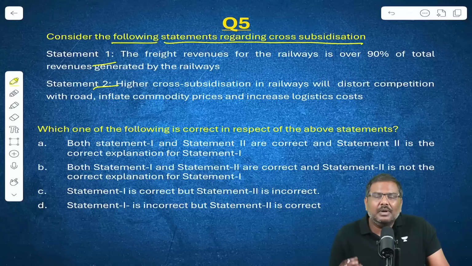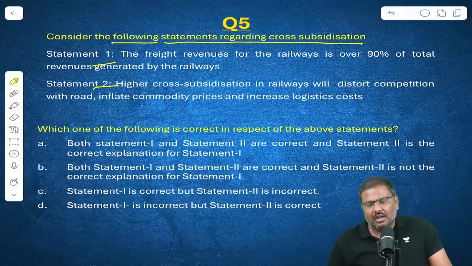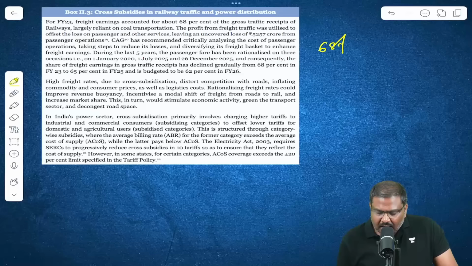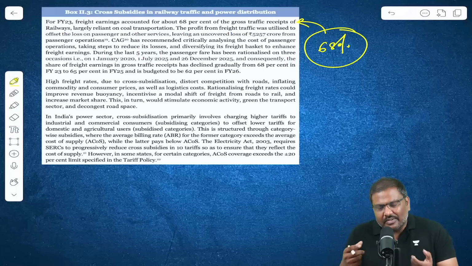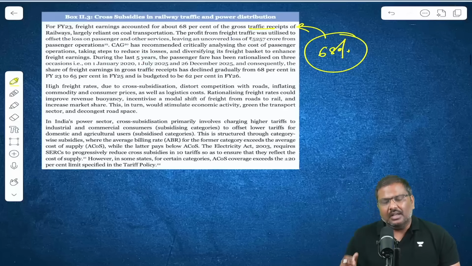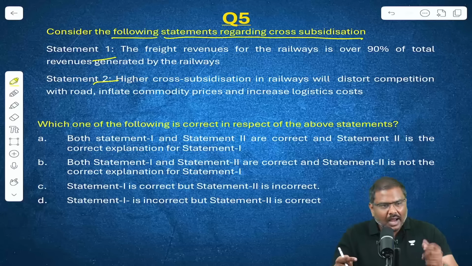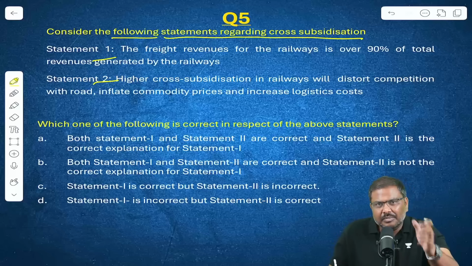That is poor people who are traveling in railways, poor households or middle class households which are purchasing electricity, etc. So according to the economic survey, around 68% of the total revenues generated, gross revenues generated or gross traffic receipts generated by the railways come from the receipts through freight. So the government imposes and collects more amount of money through freight and collects a lesser amount of money by charging lesser from the passengers.